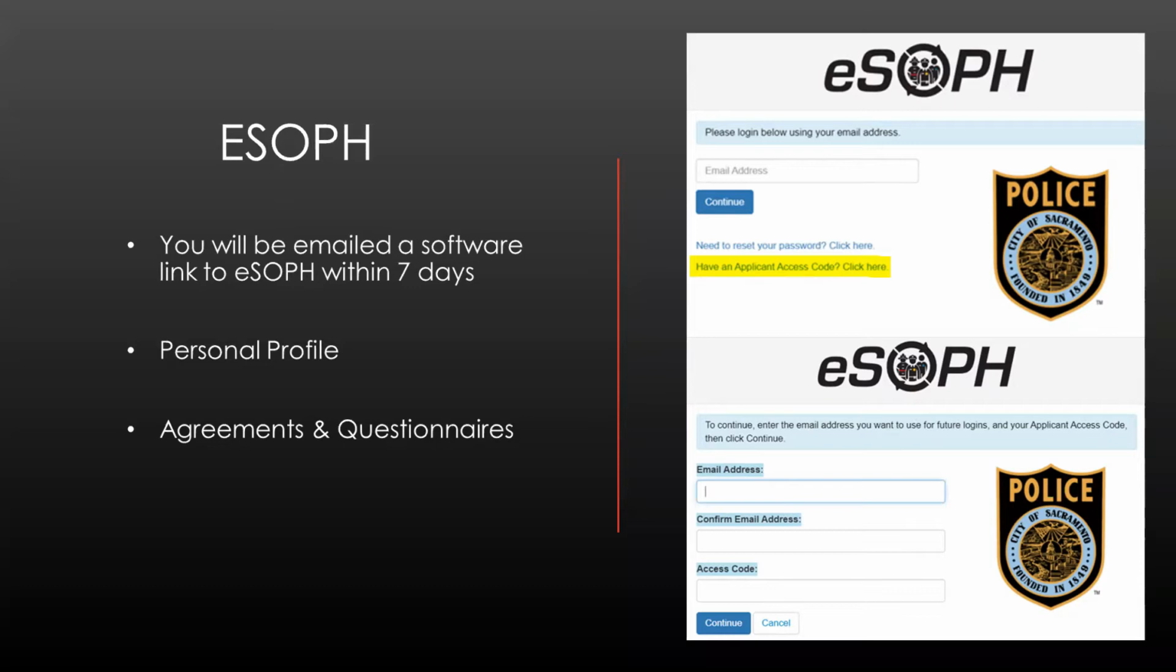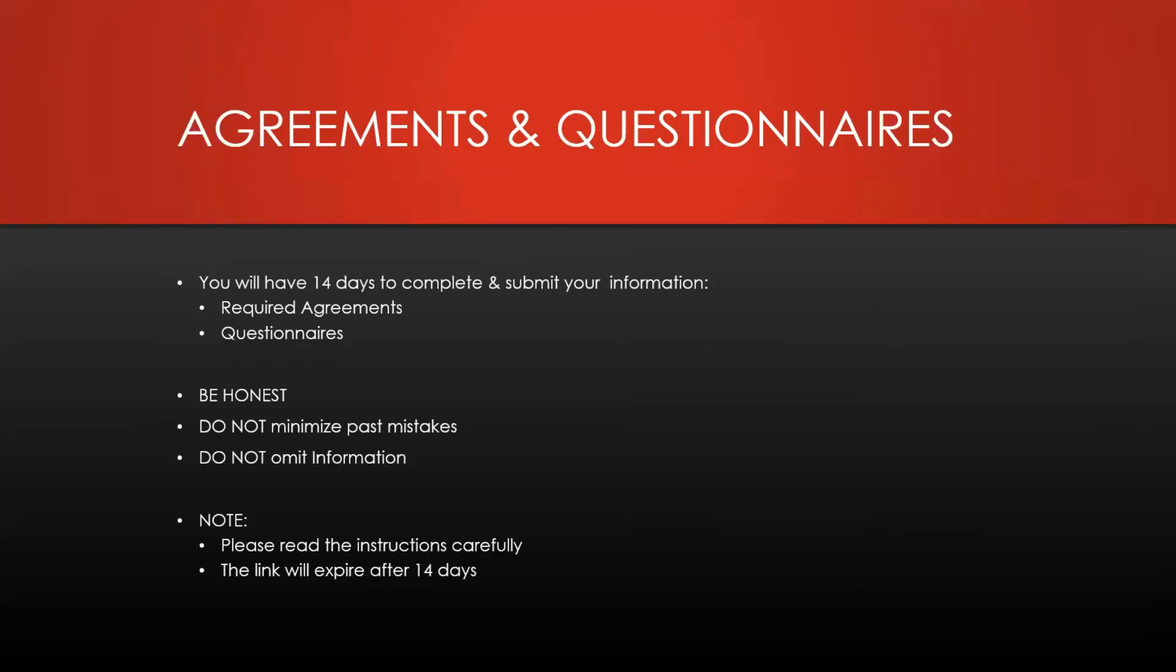The email will contain your applicant access code. If you look at the highlighted section on the picture, you click there to enter the access code included in the email. This will bring you to the next page where you will be required to create a profile and complete the associated agreements and questionnaires. After creating a profile in eSoph, you will have 14 days to complete and submit the required agreements and questionnaires. Please note that the applicant waiver in the agreements must be notarized.